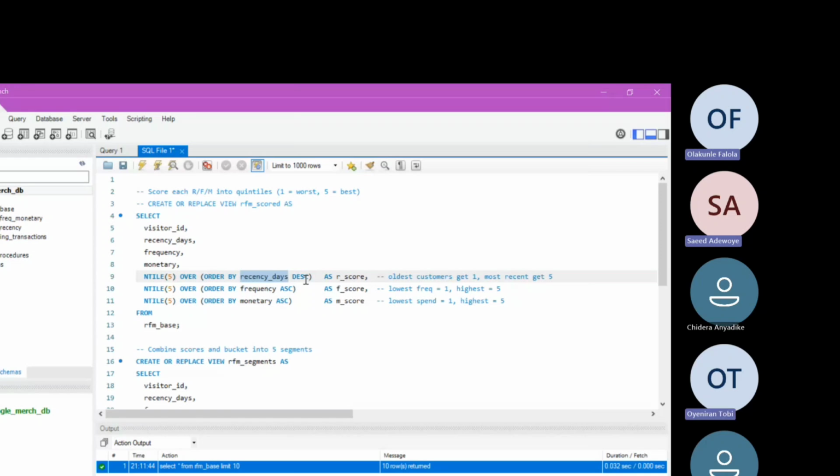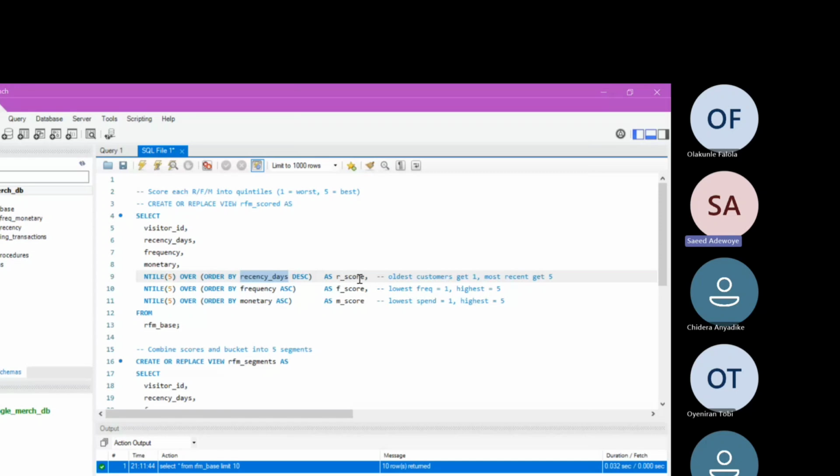Likely to churn. This is a long time ago that you visited the site. So meaning that whenever we have a higher number of days ago, this particular line will class it as what? As worse. So people who bought a long time ago might get a score of 1.